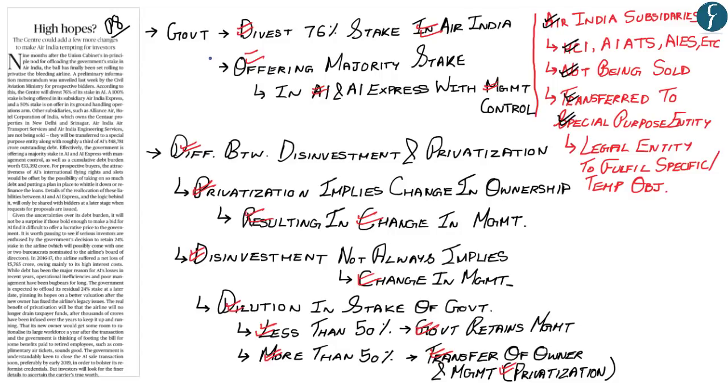Now, apart from this, the Government of India is pursuing this policy because in the year 2016 to 17, Air India suffered a net loss of more than 5,700 crore and has been suffering from poor management and operational inefficiencies.